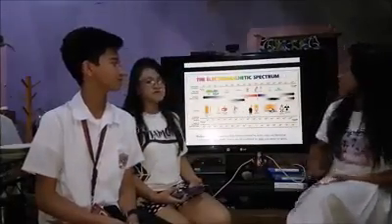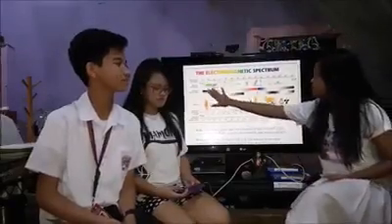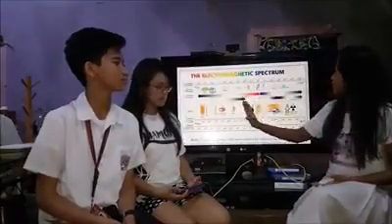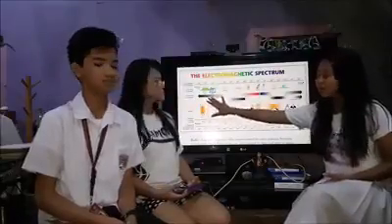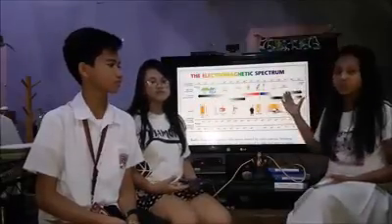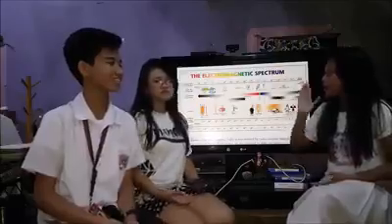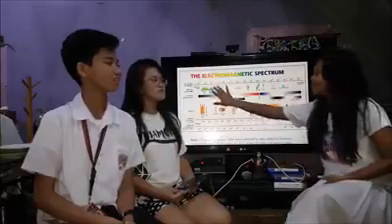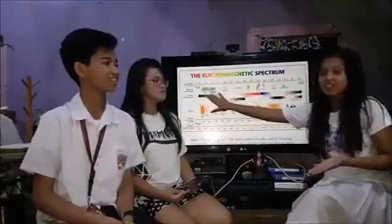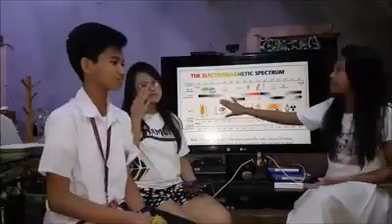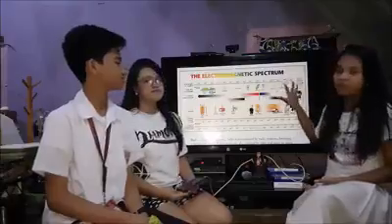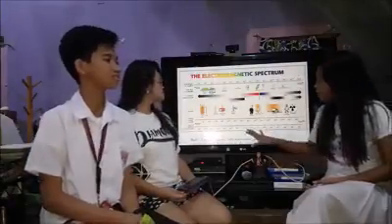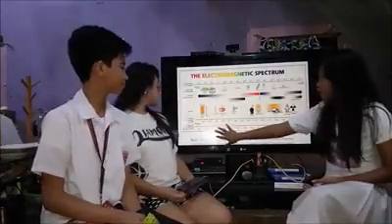From here to here, the wavelength goes from longer, then becomes shorter, which means that the longer the wavelength, the larger the size of the wave, because as we can see, the size here is big compared to this side. And also we can see the frequency and the energy.